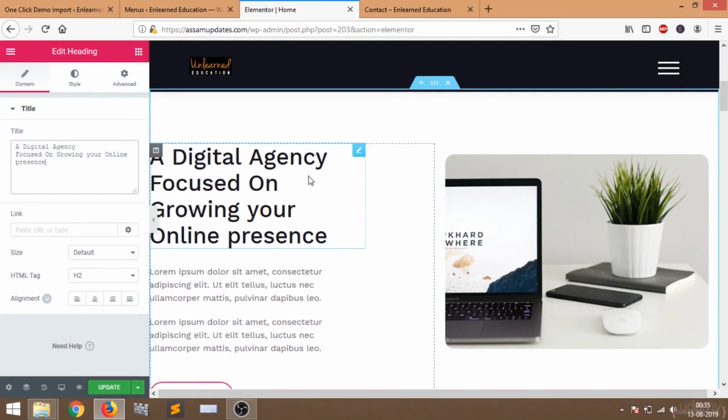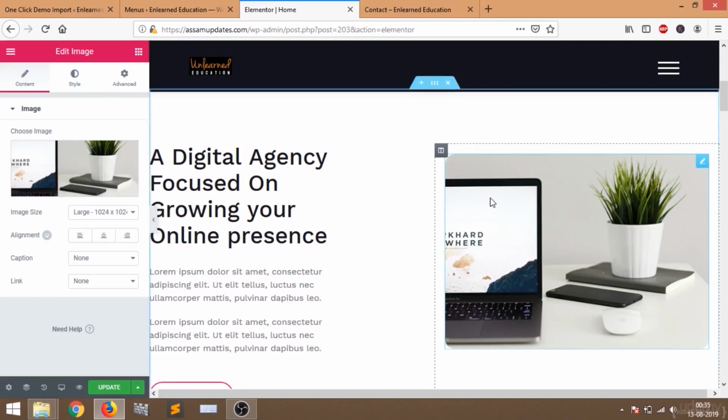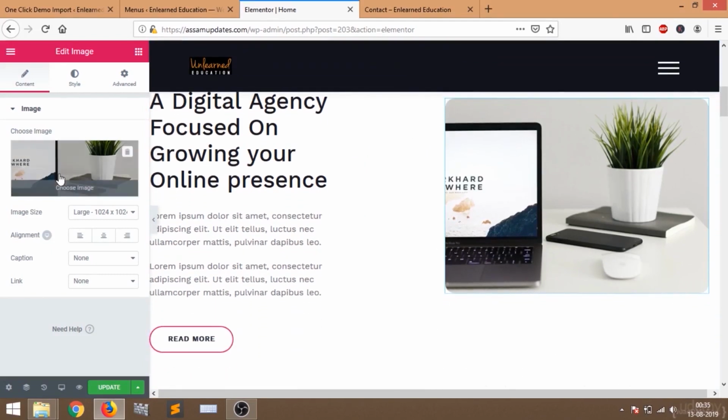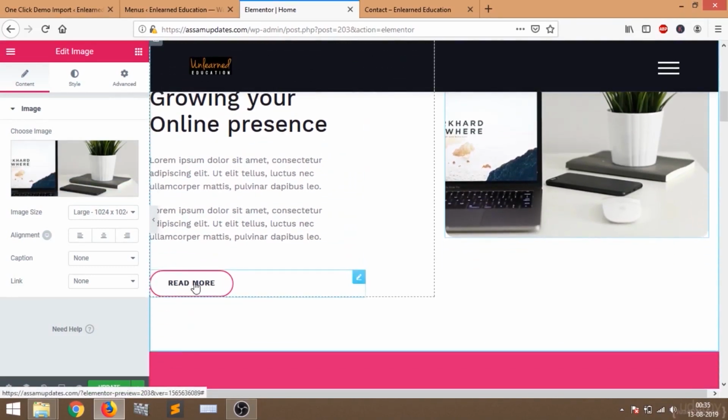Now if you hover over this right section, then on this image you can see there is an edit option. You can select this edit option, then you can change the image. On the left you can see this is the image appearing here. If you click on choose image, then you will be able to select any image you like or upload a new image.